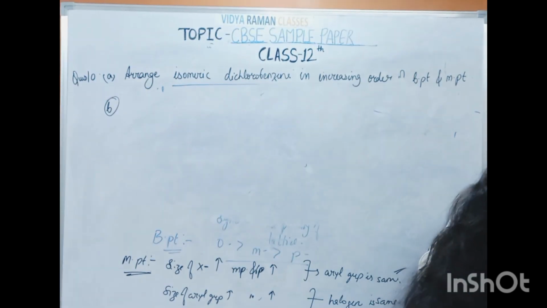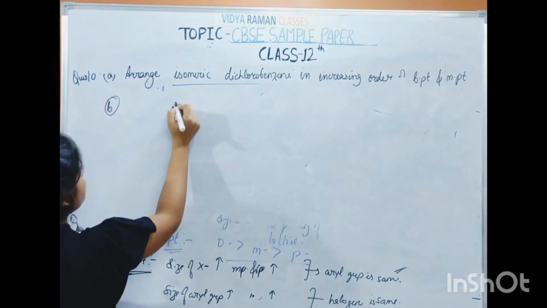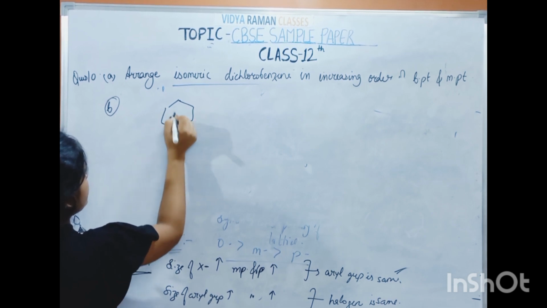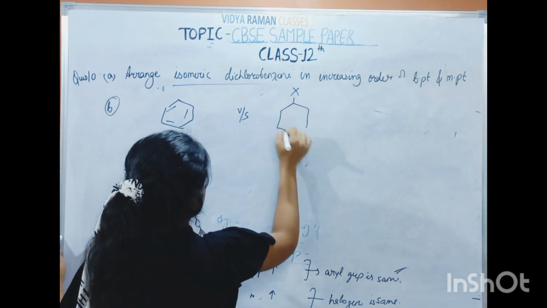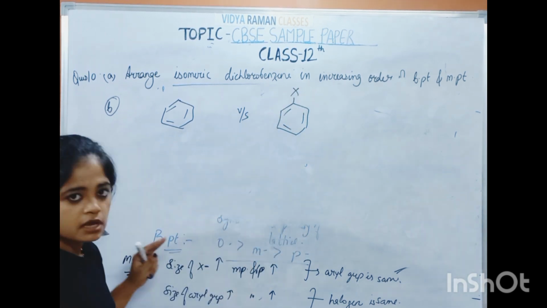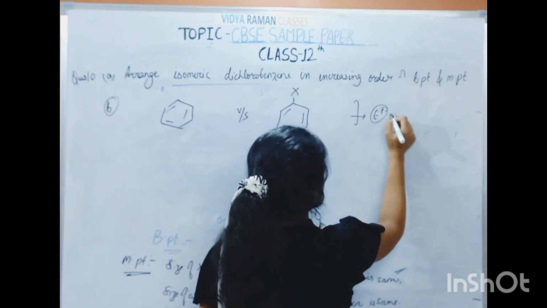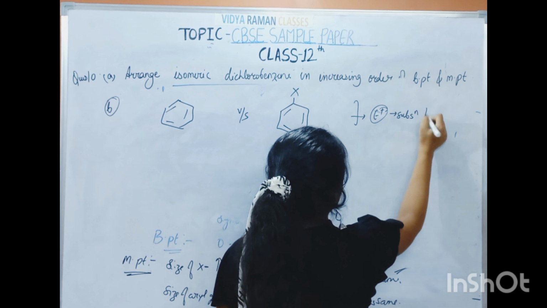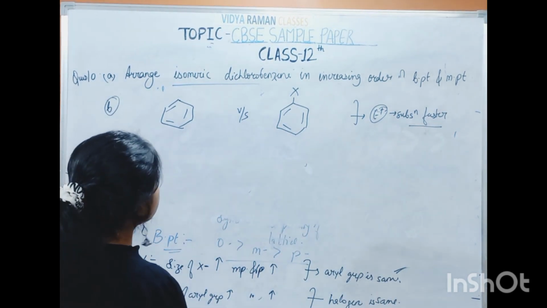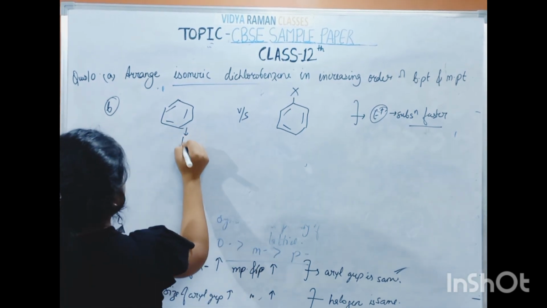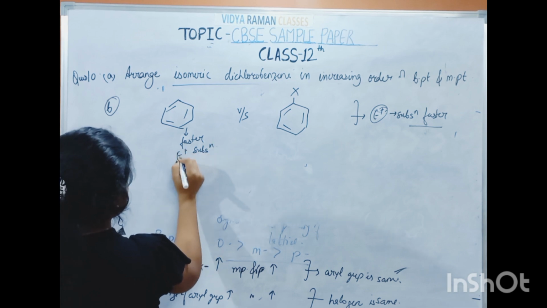Fine. So the next question is, why electrophilic substitution reaction: on one side I am having benzene and on the other side I am having haloarenes, means on benzene there is halogen. So which will undergo electrophilic substitution reaction faster? They are saying that this is going faster in electrophilic substitution reaction.